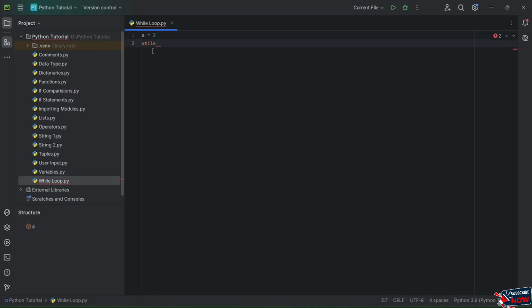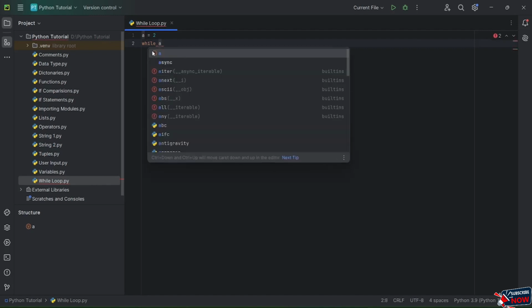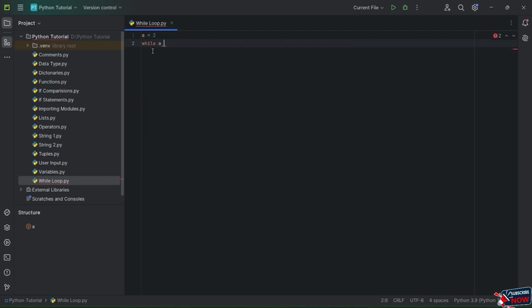The value of A here is equal to 2. So I will tell the while loop that till the time A is less than and equal to 20, I want it to keep on printing. My condition is that I want my loop to work till the time A is less than or equal to 20.